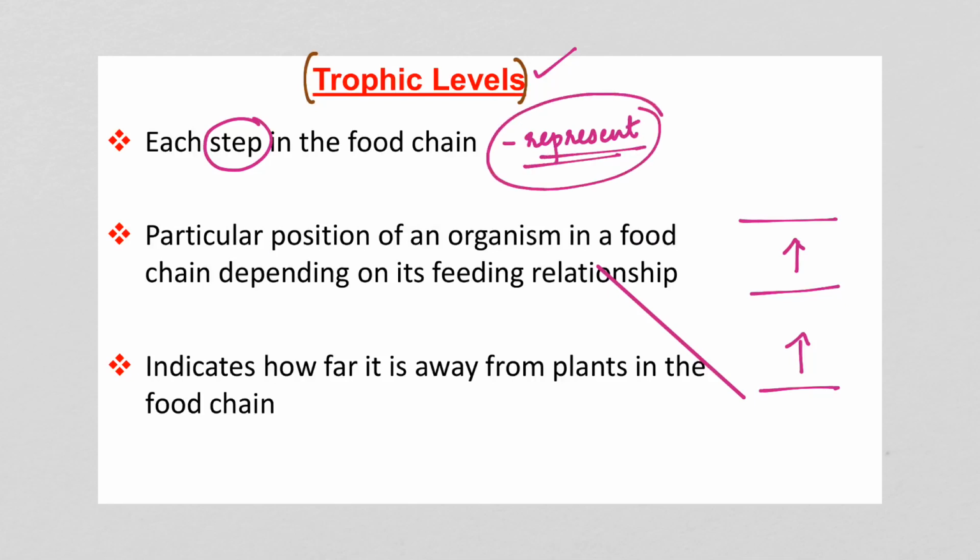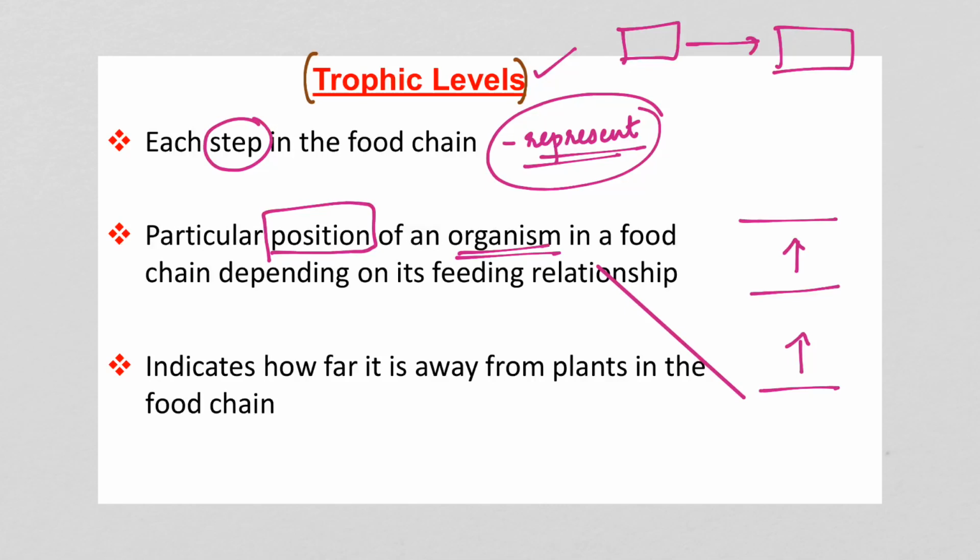Now it is also a particular position of an organism in the food chain. When we discuss the food chain, we will see from one trophic level to the next how the energy flows. So the trophic level is also a representation of a particular position that every organism occupies in a food chain.